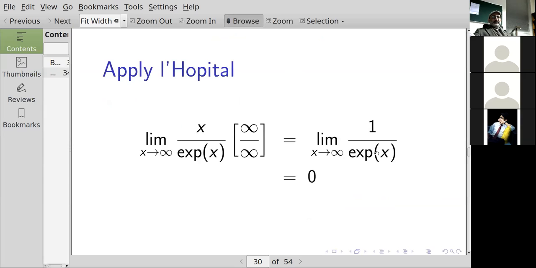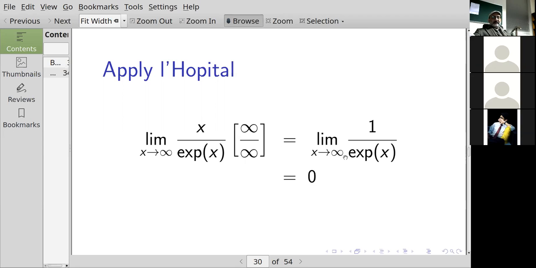Limit as x goes to infinity of x over the exponential of x. The numerator function is growing without bound. The denominator function is growing without bound. The shorthand for saying that is writing infinity over infinity in square brackets. That means I can use L'Hopital's rule.